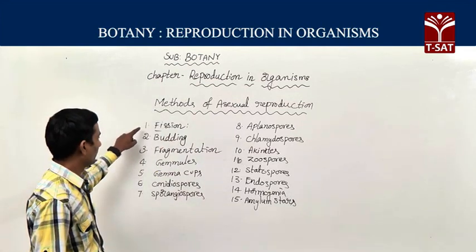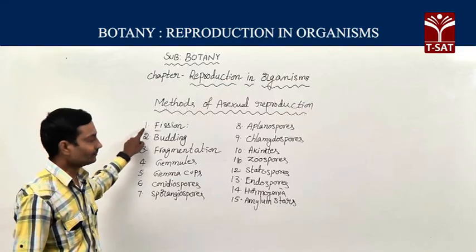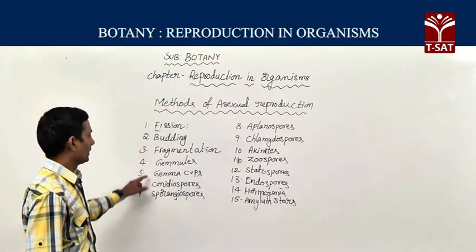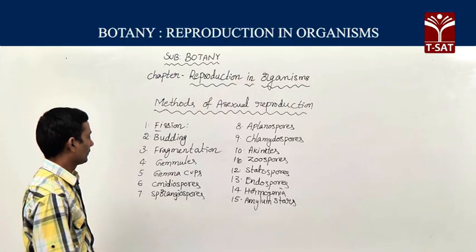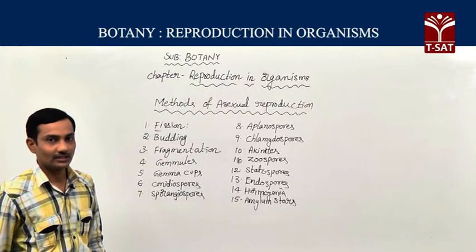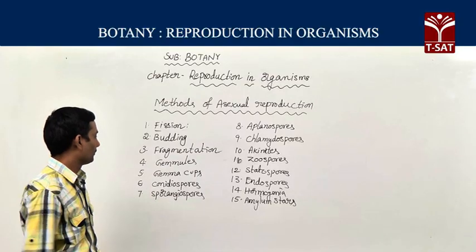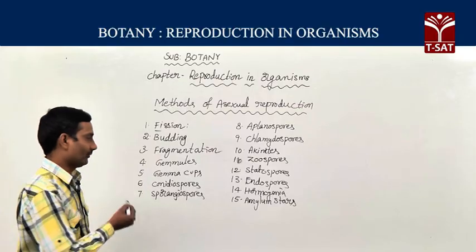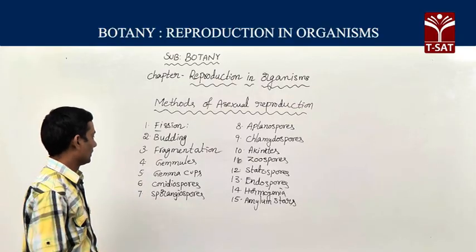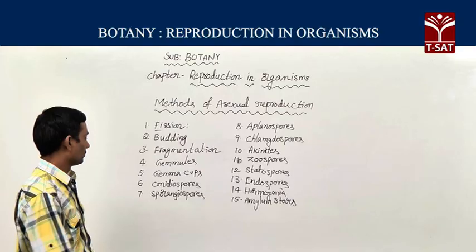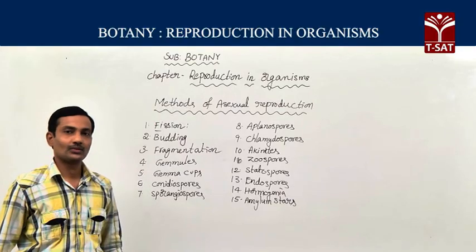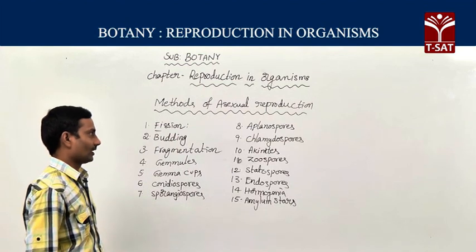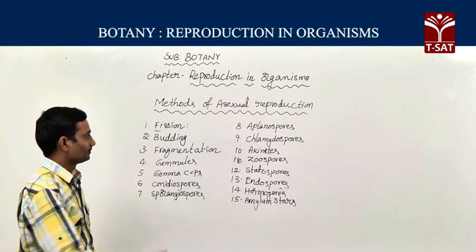So the first method, fission. Second method is budding. Third method, fragmentation. Fourth method, gemmules. Fifth method, spores, inside which you can find further types. Sixth method, conidiospores. Seventh, sporangiospores. Eighth method, aplanospores.